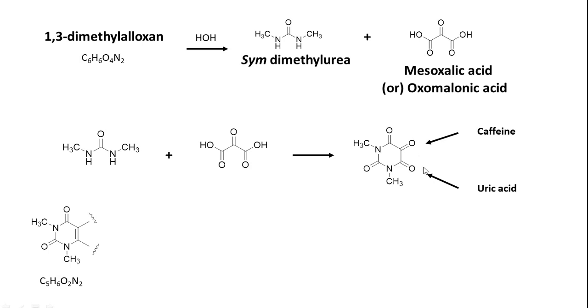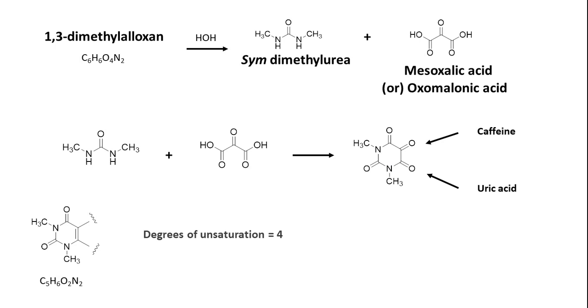Otherwise it cannot suffice the molecular formula. Hence, it is possible only when we have adjacent carbonyls attached to the remaining part of the structure. And this molecule is symmetric in nature, across these 2 double bond O's, so any one of these 2 groups can be taken. That is what made them conclude that a fragment like a pyrimidine dione ring can be there in the structure of caffeine as well as uric acid.